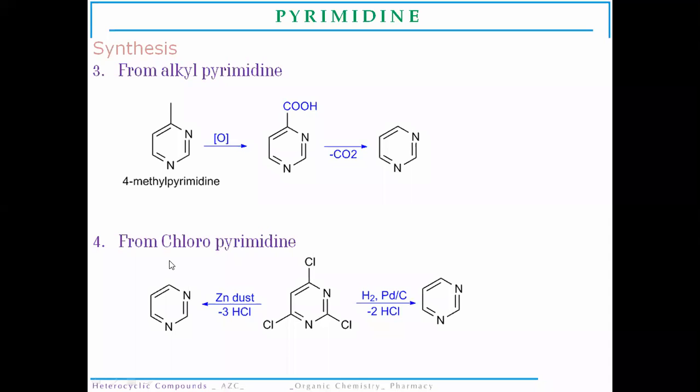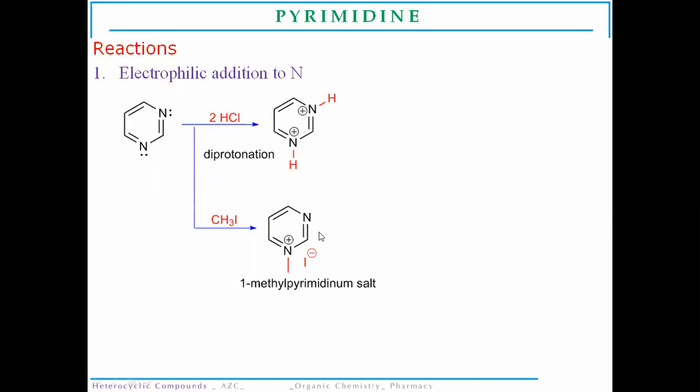Now the next will be from chloropyrimidines, where the chlorine substituted in the pyrimidine structure is removed simply by using zinc dust or by using palladium on charcoal. Both of them release hydrochloric acid as a byproduct, and there is formation of the pyrimidine nucleus.